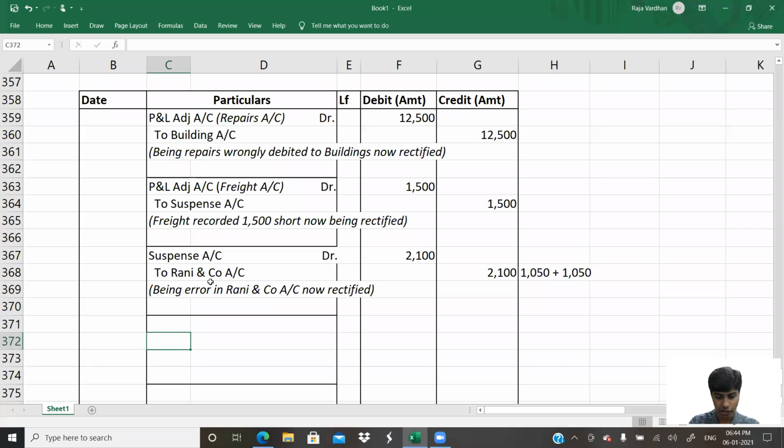So the journal entry will be sales account debit to furniture account. But can you use sales account in here? Is the question. You can't use sales account here. Why? Because this is rectification at stage 3. Whenever we do rectification at stage 3, what do we use? In the place of sales, we'll be using P&L adjustment account.